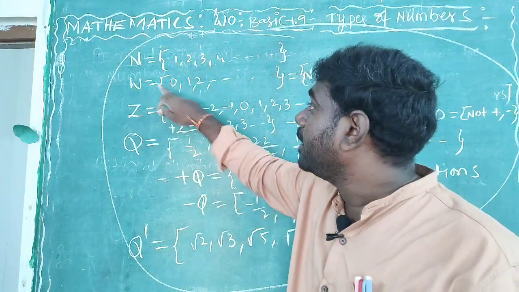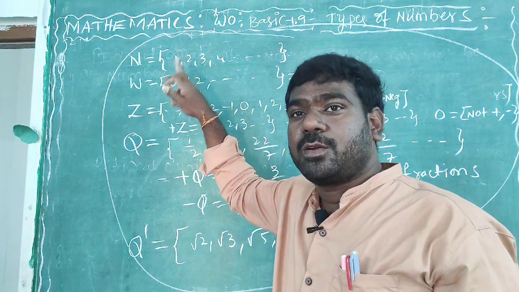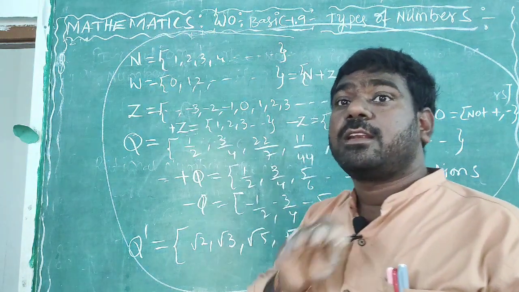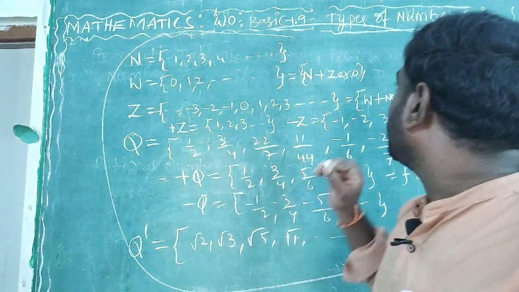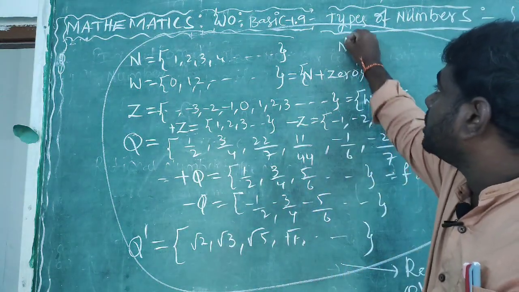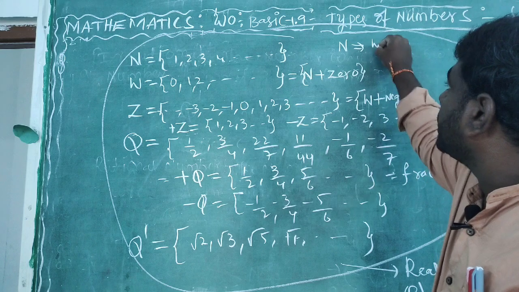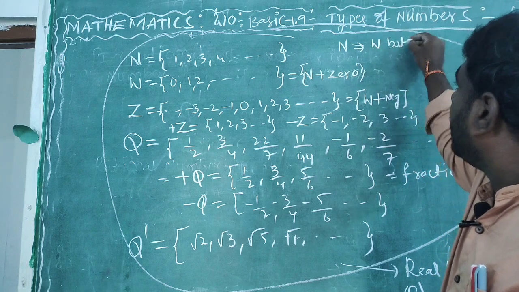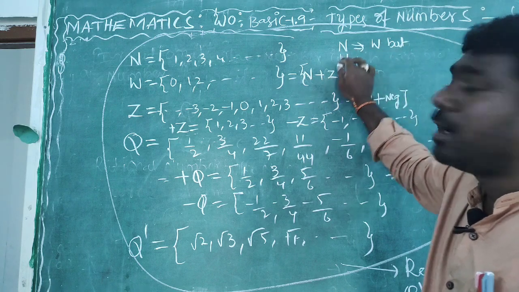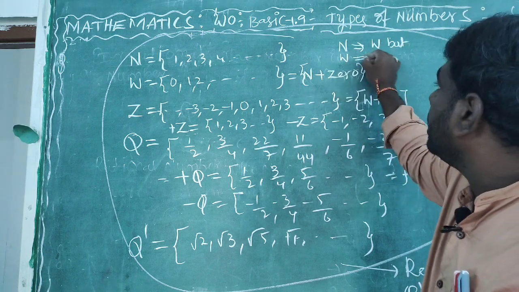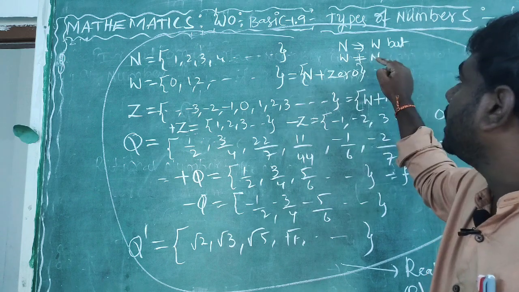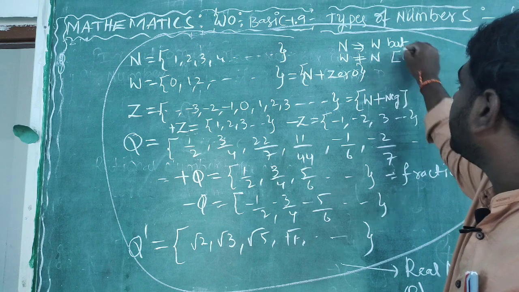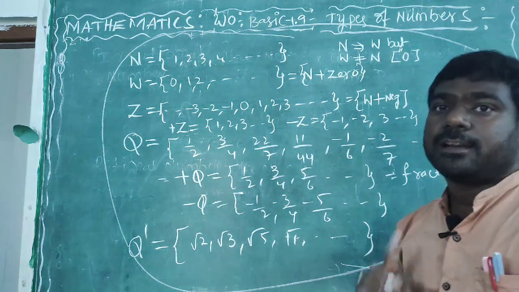That's why the condition: all natural numbers are whole numbers, but all whole numbers are not natural numbers. Natural numbers do not include 0. Remember this is the reason.